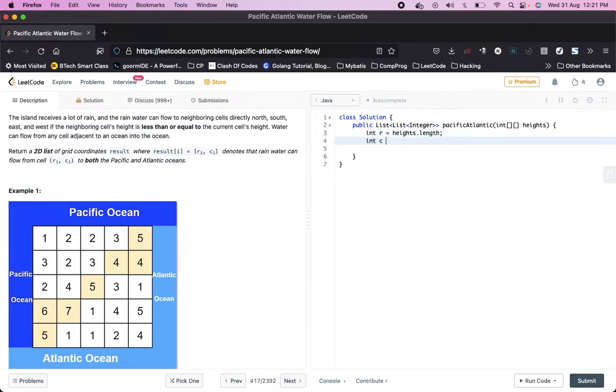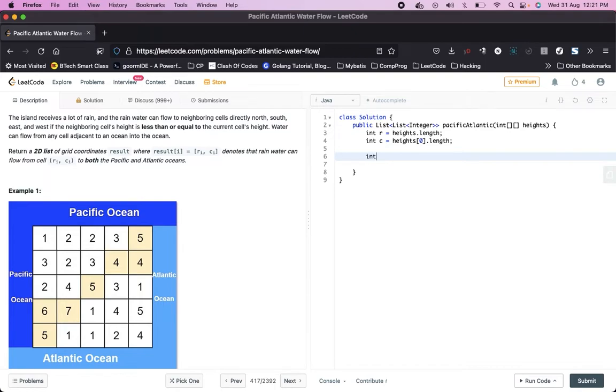Similarly, column is equal to... Now we will create a visited matrix for both Pacific Ocean and Atlantic Ocean.